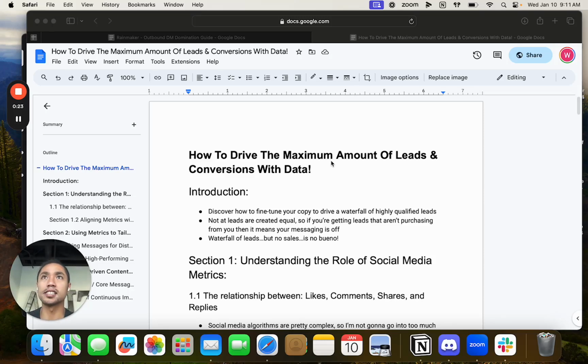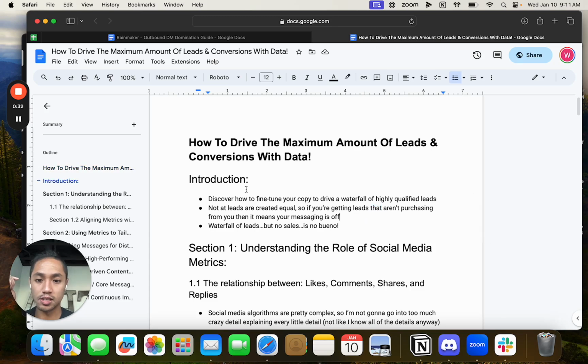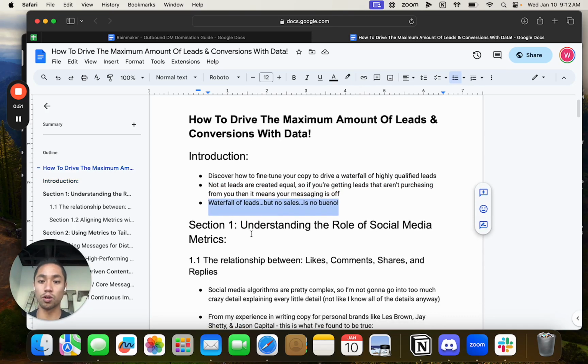One of the biggest things is that not all leads are equal. Just because I can drive a bunch of leads doesn't mean that all of those leads are good. The whole purpose of this is to learn how we can fine-tune the copy so we can drive a waterfall of highly qualified leads, not just any leads. If you're getting leads that aren't purchasing from you, that means your messaging is off, which is what we want to handle here. A waterfall of leads but no sales is no bueno, so I want to make sure to fix that. That's what we're going to go right into here.